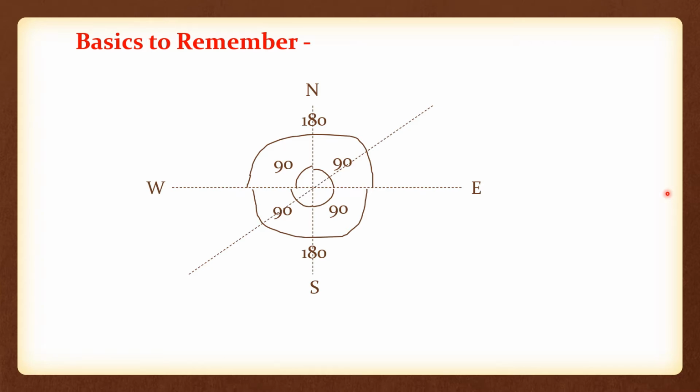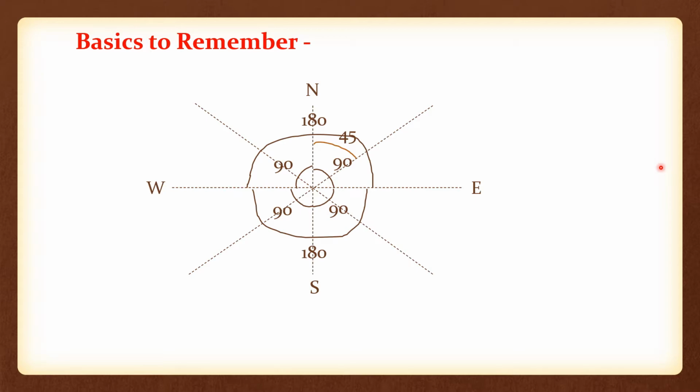Now let us draw a diagonal line, and we know this direction is northeast and this is southwest, right? So what will be this angle? What will be this angle? This complete angle was 90 degrees, so if we divide it from between, then this angle becomes, yes, 90 by 2, that is 45 degrees.